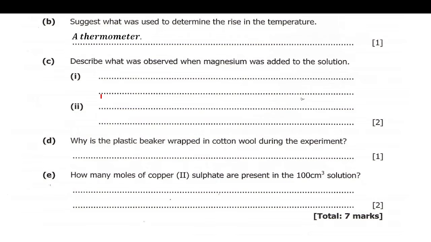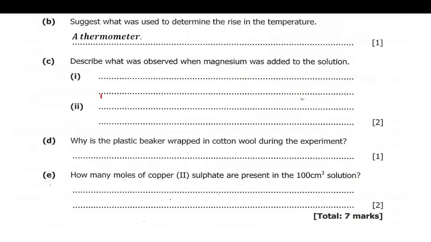Alright, so when magnesium is added to the solution, you expect the color to change from blue to colorless, because magnesium forms a colorless compound, and copper 2 sulfate will lose its color. Magnesium is higher in the reactivity series than copper, so it is going to take the position of copper in copper 2 sulfate, which is blue, and form copper plus magnesium sulfate.